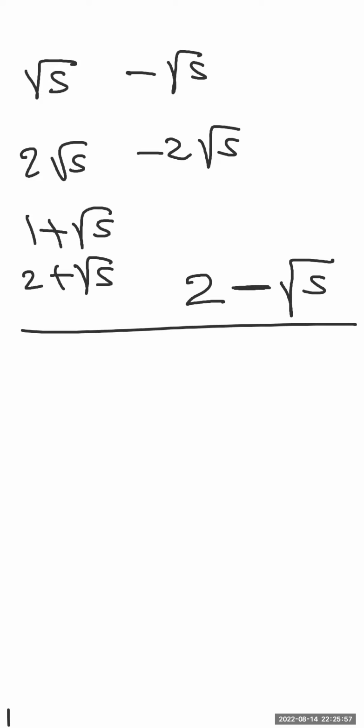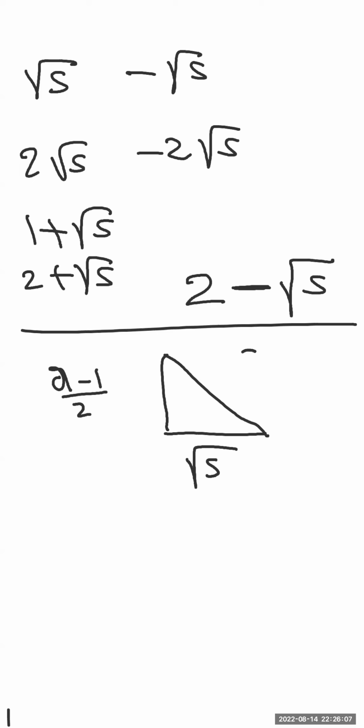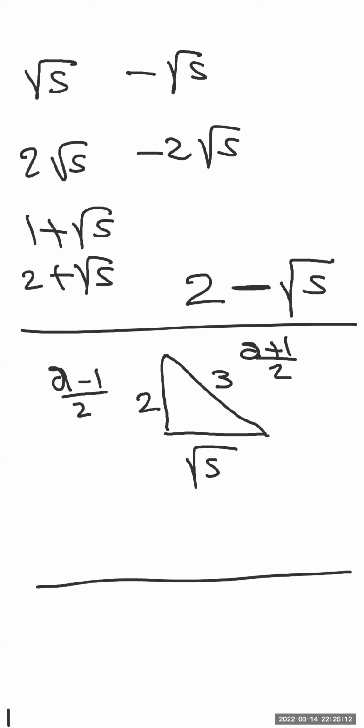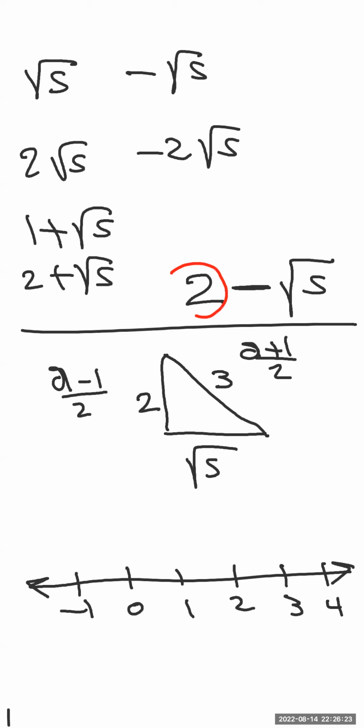Listen well. Now, triangle, square root of 5 as usual. 5 minus 1 over 2. 5 plus 1 over 2. This one is 2. This one is 3. Number line. 0, negative 1, 1, 2, 3, 4. Nothing new till now. It's 2. This means it's like the previous one. It's 2 plus, but here 2 minus. So in both cases, I have to start with number 2.